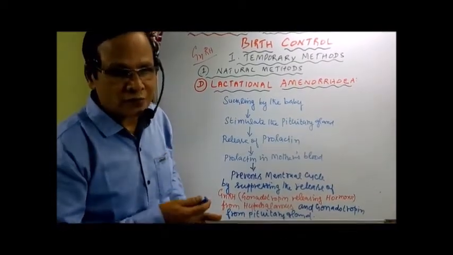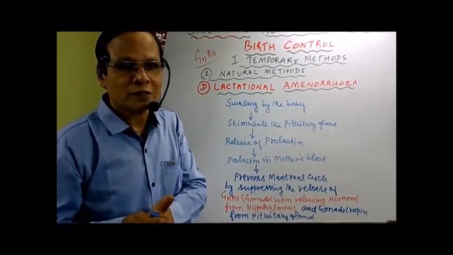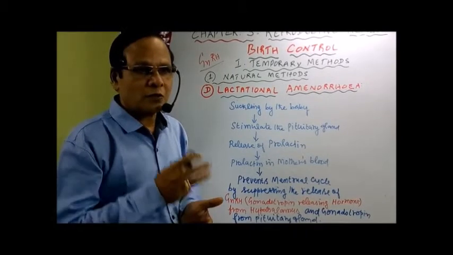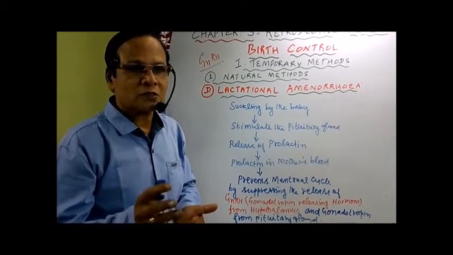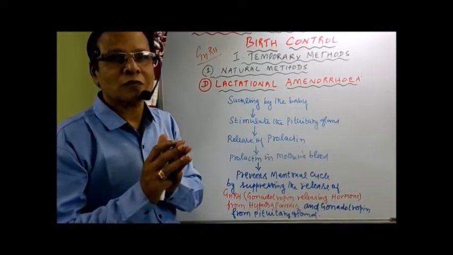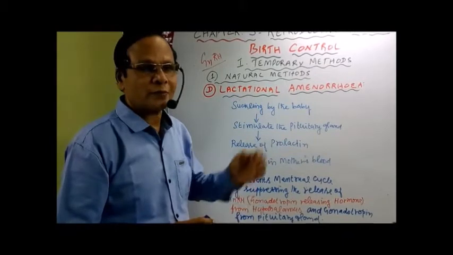The various events happening during the formation of primary, secondary, tertiary follicles and the release of the egg together constitute the ovarian cycle. If the ovarian cycle is delayed for 6 months, there is no release of the egg, so there is no possibility of conception because no fertilization occurs. That's about the mechanism of lactational amenorrhea.